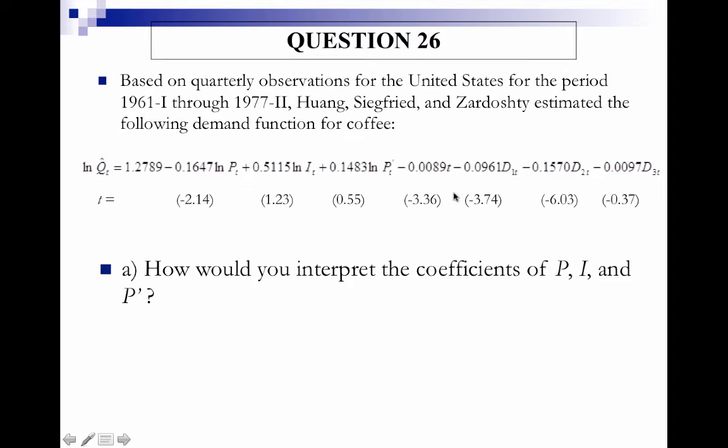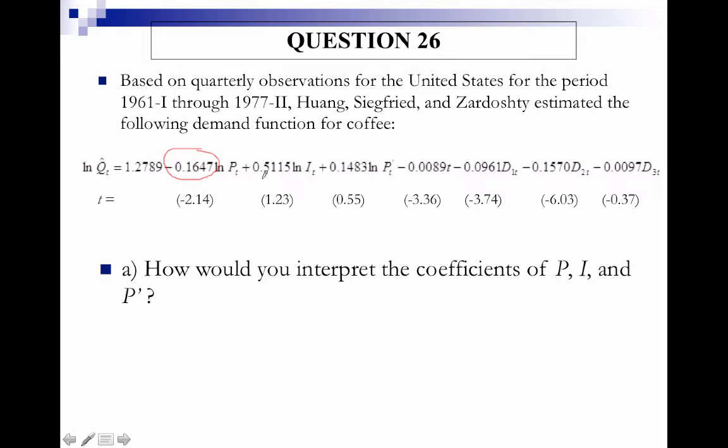And for your first question, how would you interpret the coefficients of P, I, and P prime? So for this one, we have a value of negative 0.1647. This implies that the price elasticity of demand, or the predicted price elasticity of demand, is negative 0.1647, which is inelastic. We would say that as price goes up by 100%, predicted quantity of coffee demanded goes down by 16.47%,